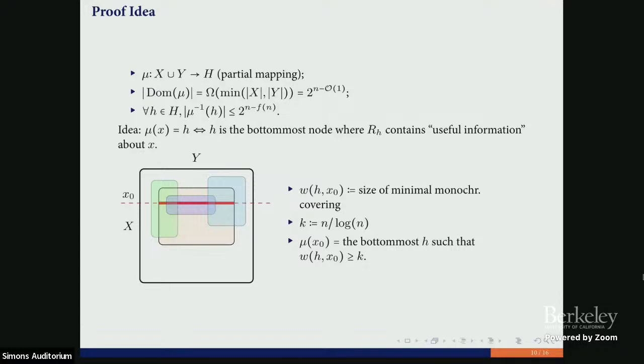Yeah. Okay. Now we want to pick some parameter k. It's not clear why it should be like this, but let's pick it. It should depend on the structure of the formula, but for our purpose, it's enough to deal with this parameter. So this minimum monochromatic covering, I can just think of as the clauses of the formula that cover this line. Yes, exactly.